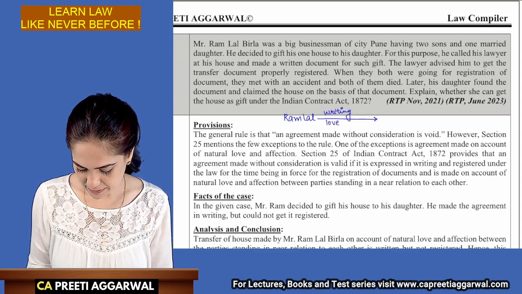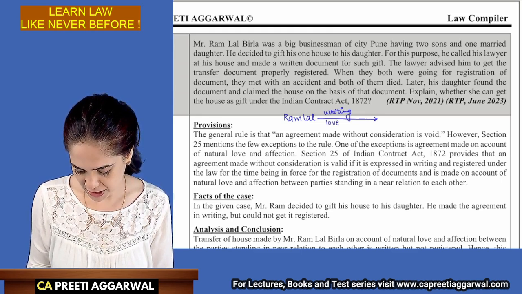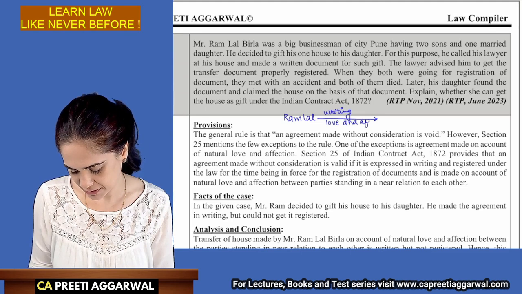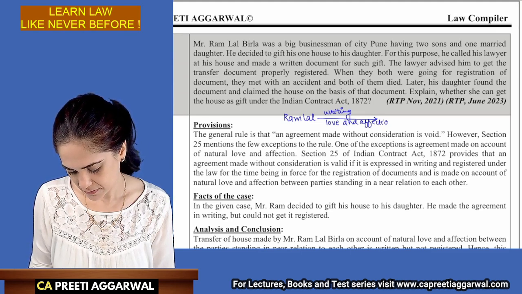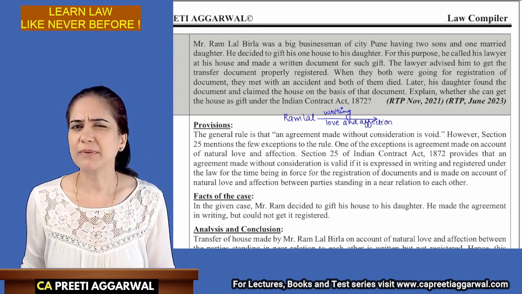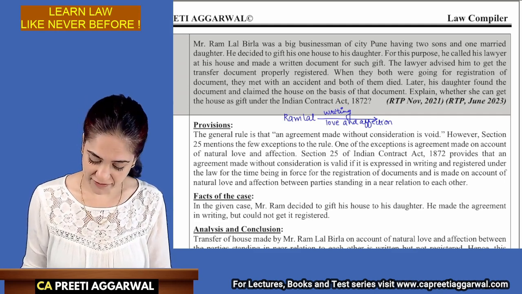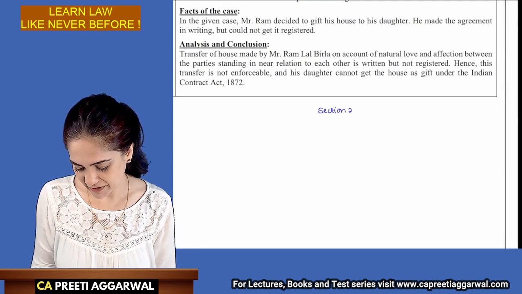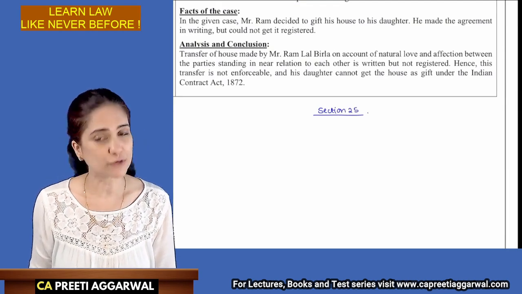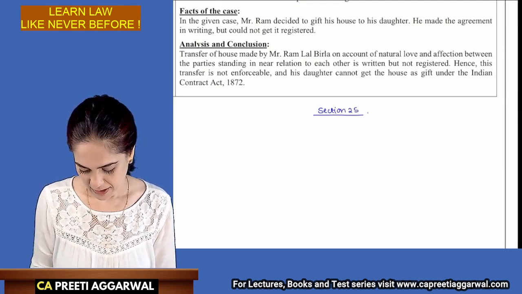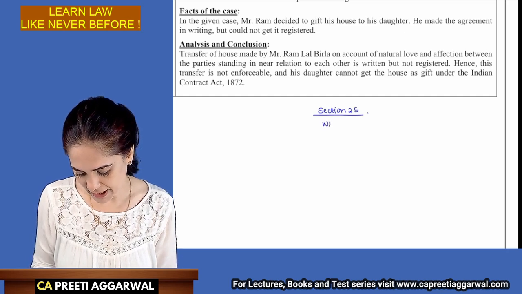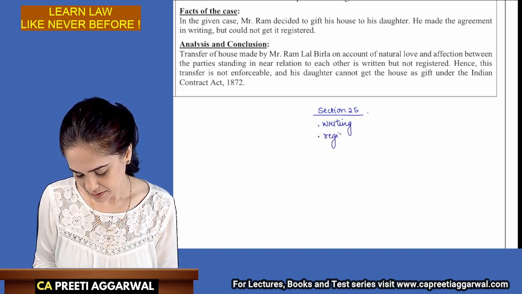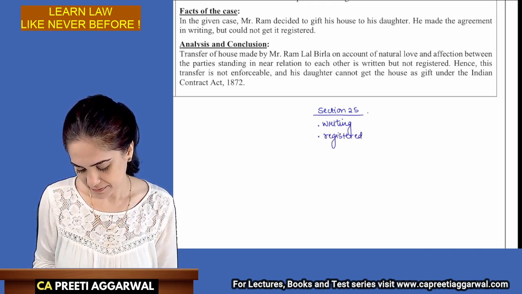Now, there are a few points which we can write because it is his daughter. This is transfer based on natural love and affection. So do you remember you had studied in section 25? Based on contracts, based on natural love and affection, section 25. What were the requirements? Tell me. The agreement must be in writing. It must be registered.